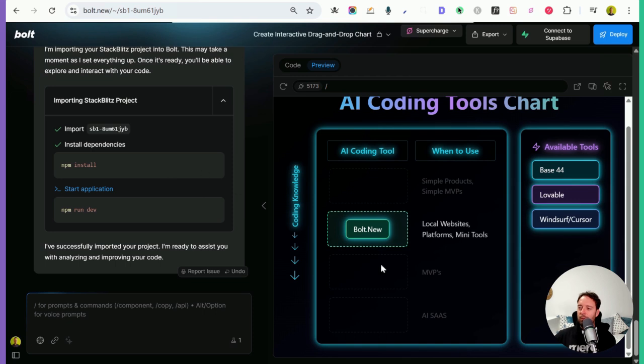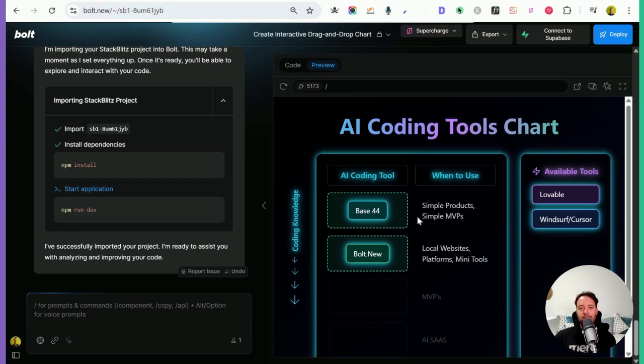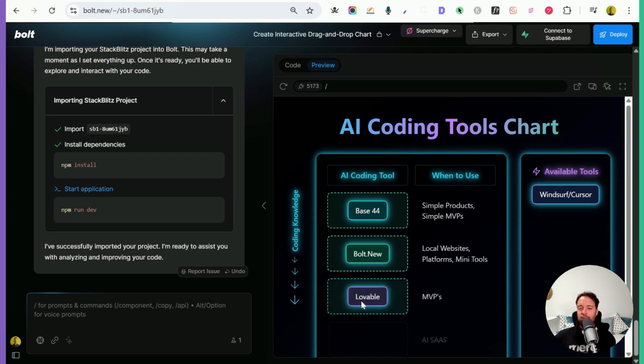So, this is Bolt, what I use a lot to create things quite quickly, and for me, it's good for all sorts of websites and SEO. I really enjoy creating small little mini tools like this. I find them super easy to make. I think Lovable has the edge for authenticating users and adding payments. These are a little bit more complicated steps, and it's a little bit better there. It tends to not get stuck as much as Bolt does.